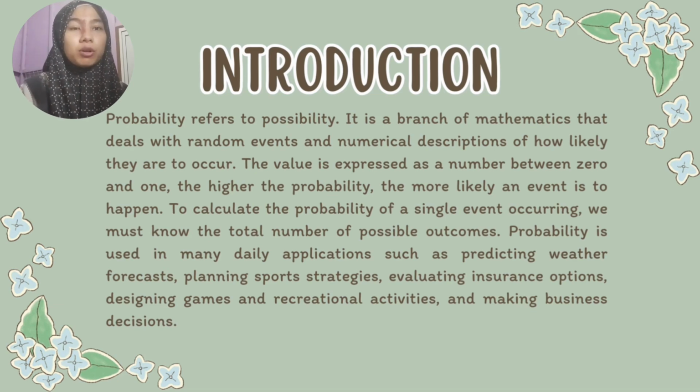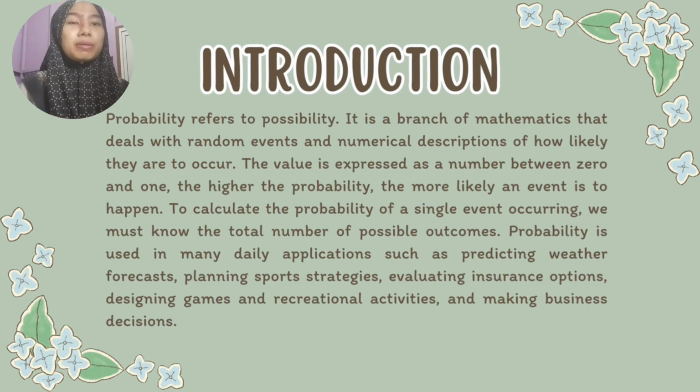Okay, for introduction, probability is a possibility. It is a branch of mathematics that deals with random events and numerical description of how likely some events are to occur. The value is expressed as a number between 0 and 1. If the event is likely to occur, then it will be higher in the probability value.